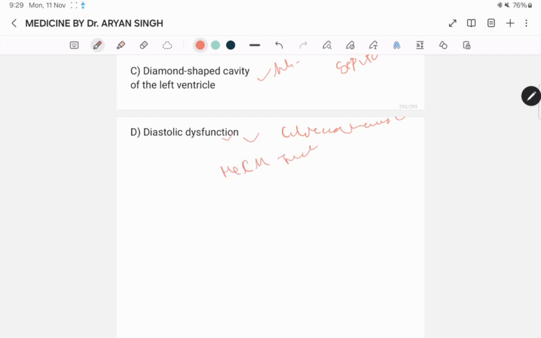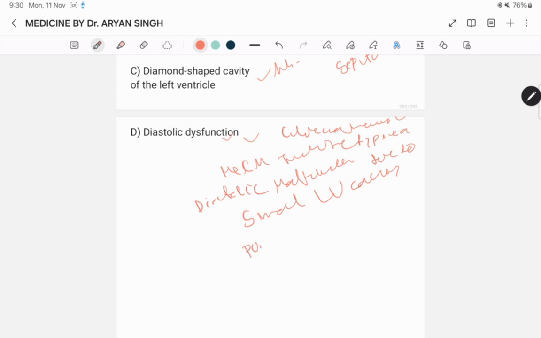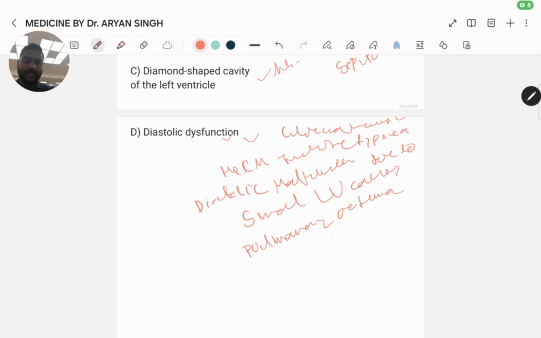Clinical features of HOCM include dyspnea, which can be due to diastolic malfunction. Diastolic malfunction is due to the small LV cavity, pooling of blood in the lungs and pulmonary edema. Edema present. So that's all, and keep revising. Thank you.